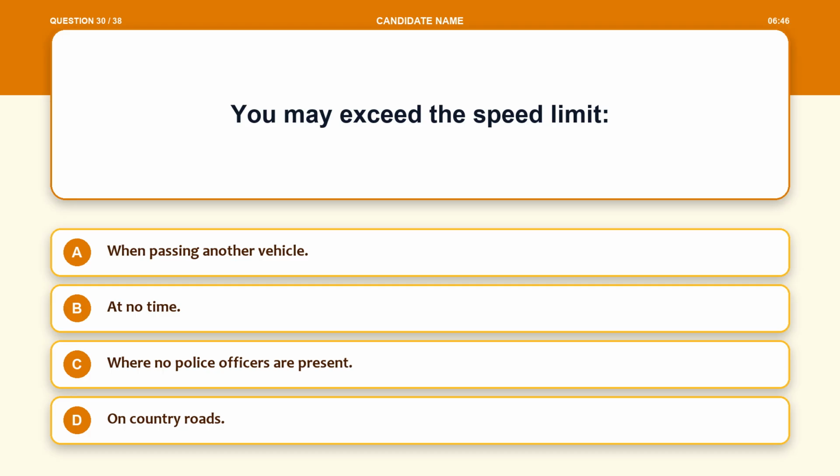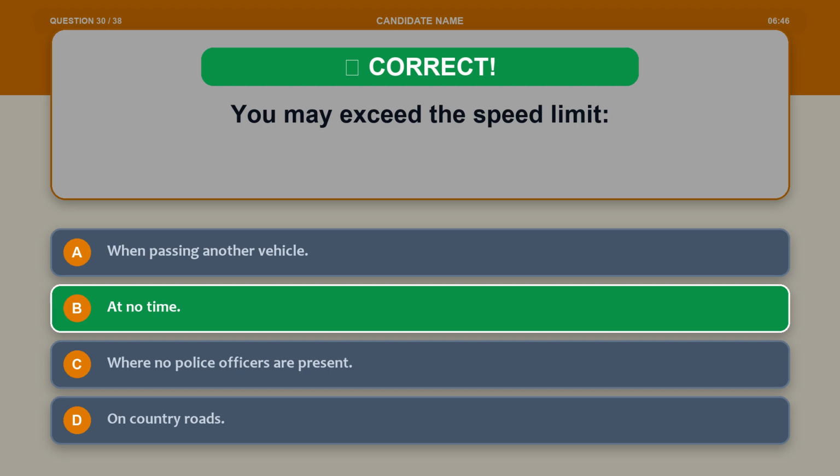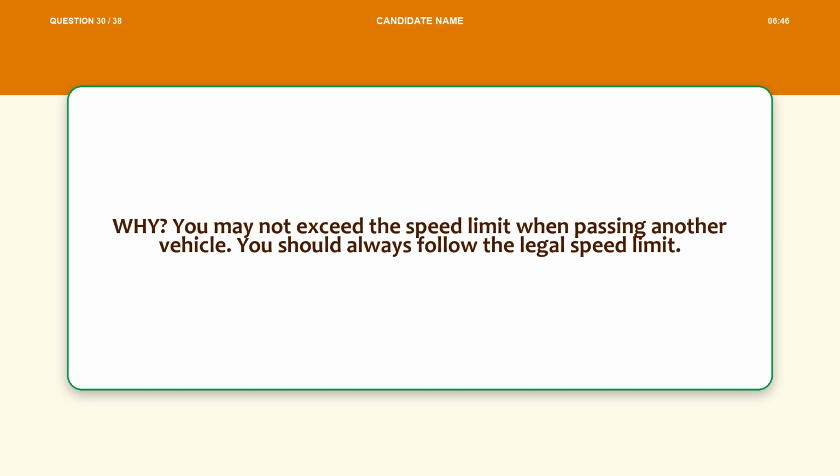Question 30. You may exceed the speed limit. Option A, when passing another vehicle. Option B, at no time. Option C, where no police officers are present. Option D, on country roads. The correct answer is option B, at no time. Explanation. You may not exceed the speed limit when passing another vehicle. You should always follow the legal speed limit.